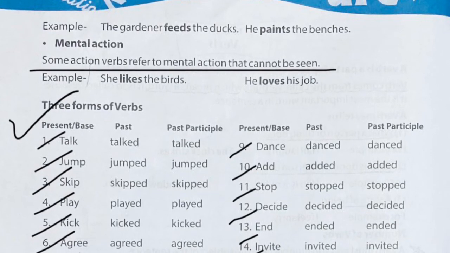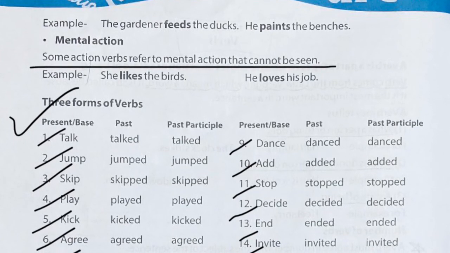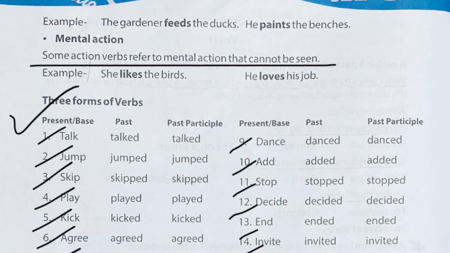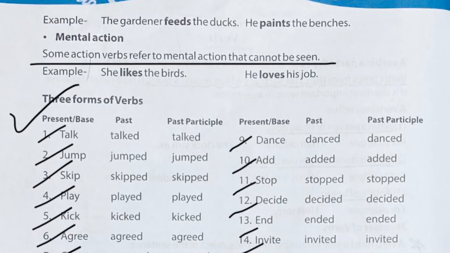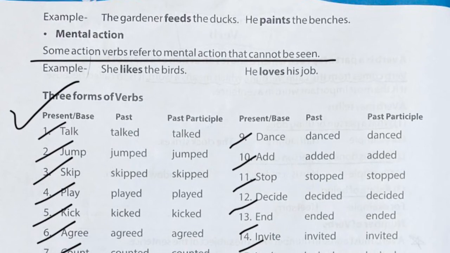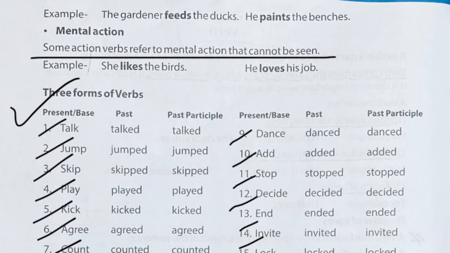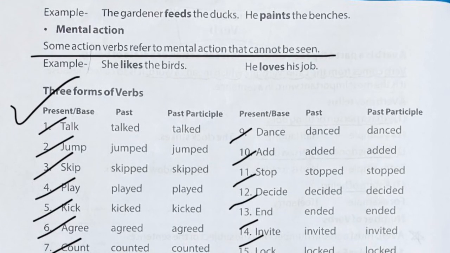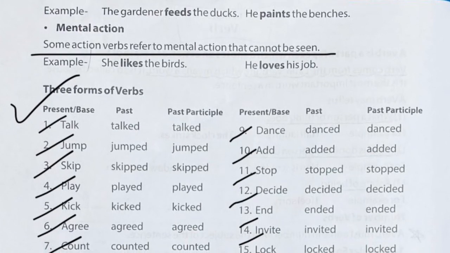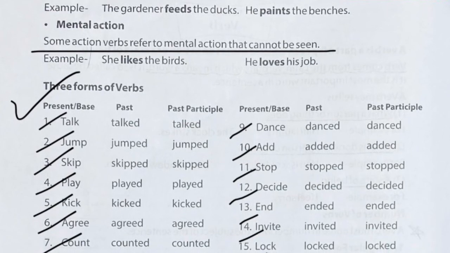So here three forms of verbs are given. These are really, really important to do. These verbs have three forms. One is the present or base form, one is the past, and the third one is the past participle. Sometimes we also call them verb first form, verb second form, or verb third form.